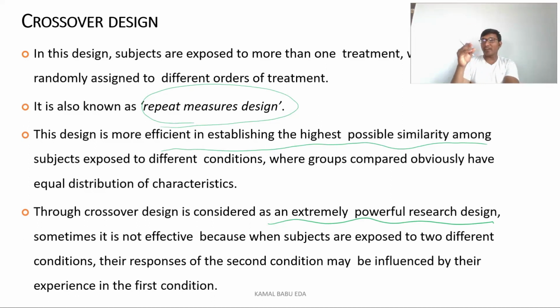Mostly, when a person is receiving the influence from the first treatment, for example the persons who received the chlorhexidine treatment first and then receive the saline treatment the second time, as we have already given the chlorhexidine mouthwash, its effect will still be there on these patients. So there are more chances of not getting the disease even if they receive the saline mouthwash. As it is influencing, this is one of the drawbacks of the crossover research design.